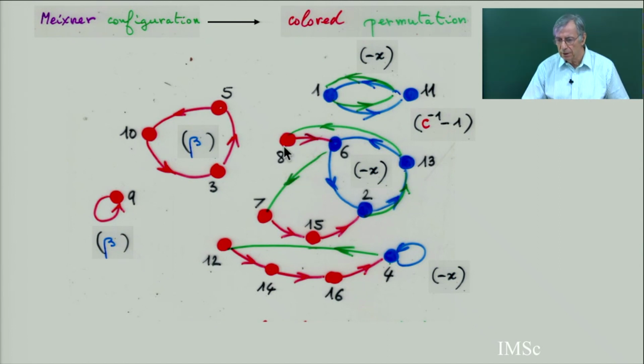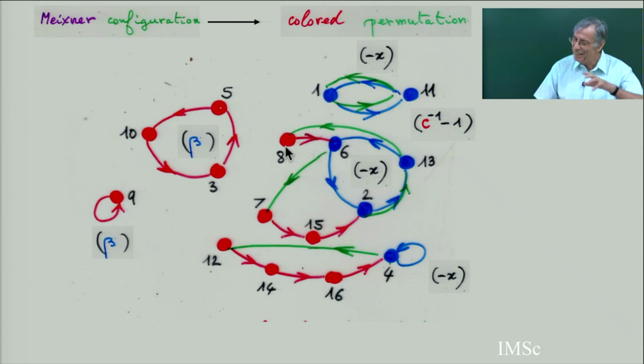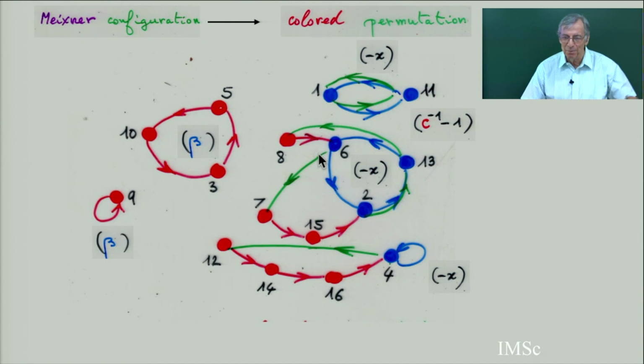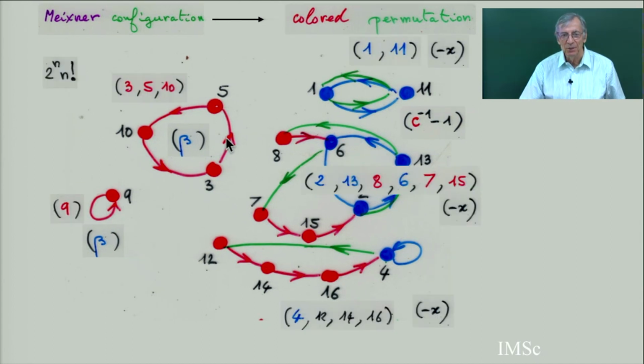This gives me a decomposition of my colored permutation into cycles. So you see here is a cycle; you keep this cycle in red: 3, 5, 10. Here is 9, a fixed point. Here is a cycle 1, 11. But here you have the cycle 2, 13, 8, 6, 7, 15 with some colors.